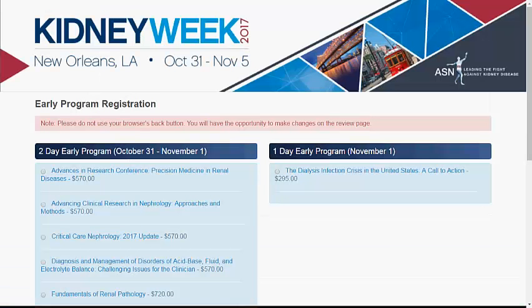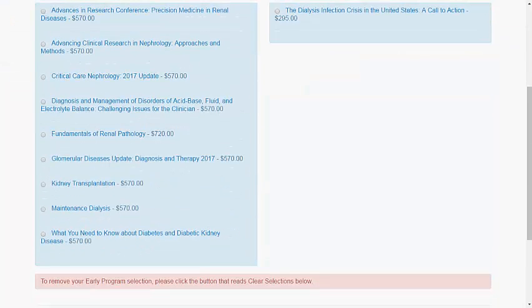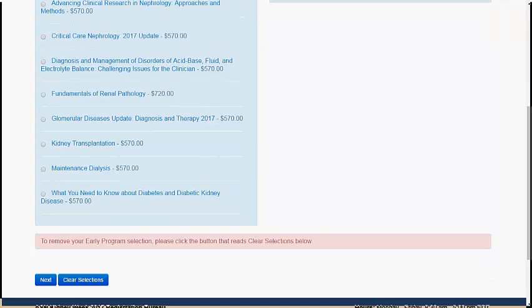Early program. If the registrant is interested in attending one of the early programs, select the specific program on this page. If they are not interested in attending an early program, you may click Next without selecting anything. If you select an early program, then wish to remove the selection, click Clear Selections at the bottom of the